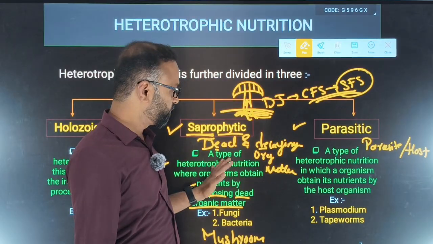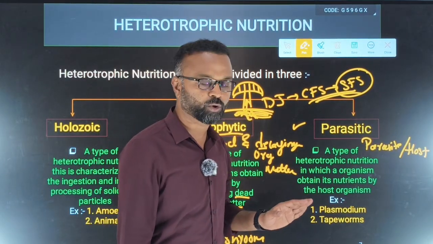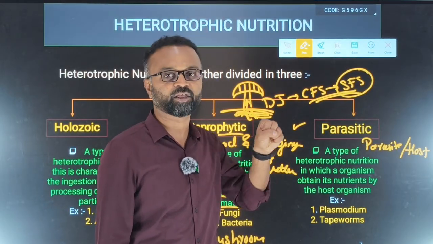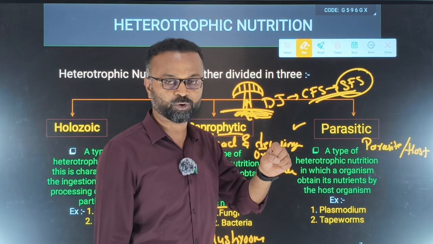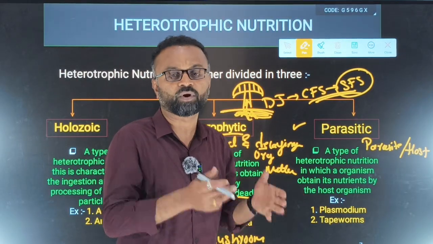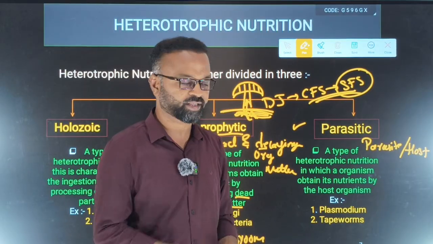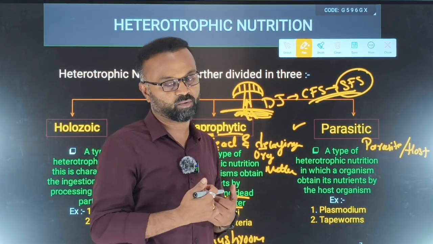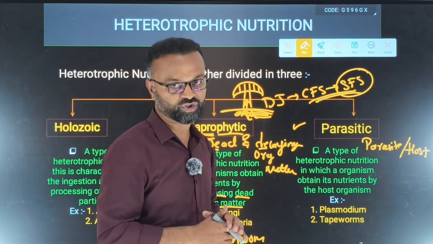Saprophytic, what happened? From the dead and decaying organism, they are obtaining the food. But parasites, what do they do? From other living organisms, directly they are taking the nutrients. You see in the bed bugs, the leech, the mosquito, what are they doing? They are sucking the blood. Inside the blood, all the digestive nutrients are there. They are sucking it, and they are able to survive. Such type of nutrition we call parasitic nutrition.